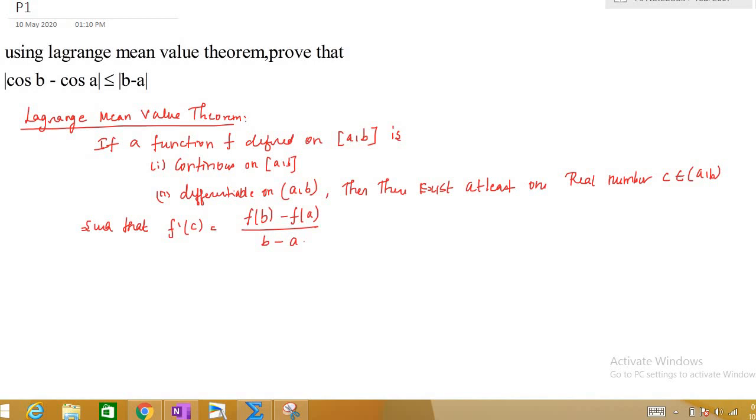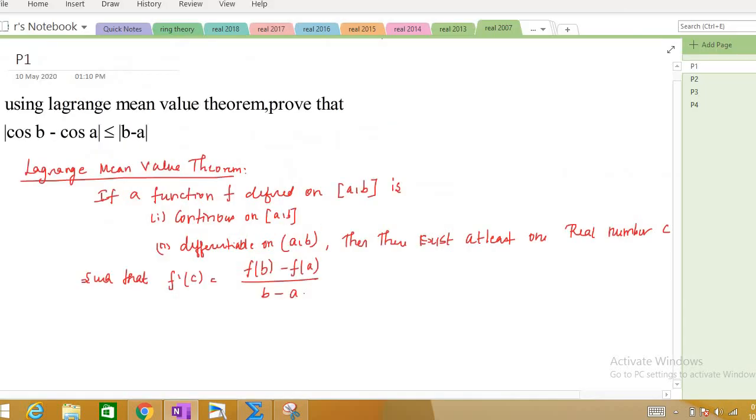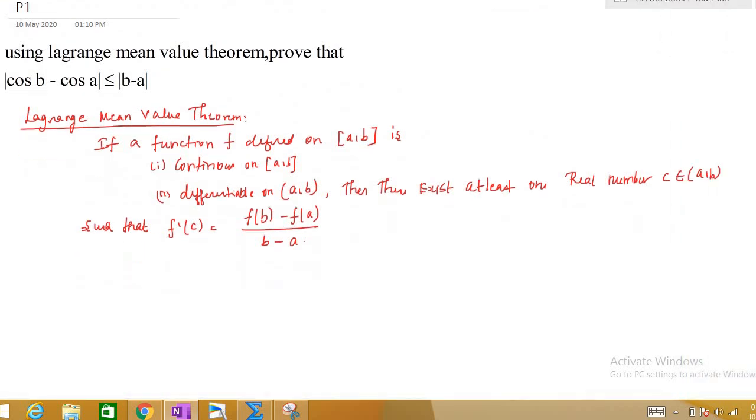So in 2007 there are 4 problems. The first problem is: using Lagrange mean value theorem prove that modulus of cos b minus cos a is always less than or equal to modulus of b minus a, right?